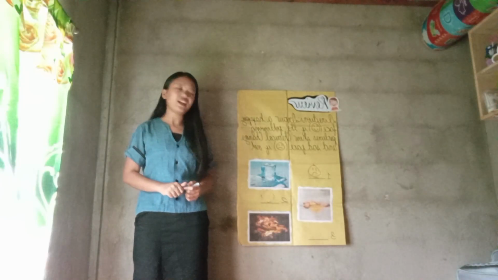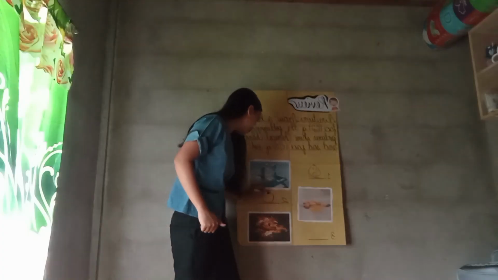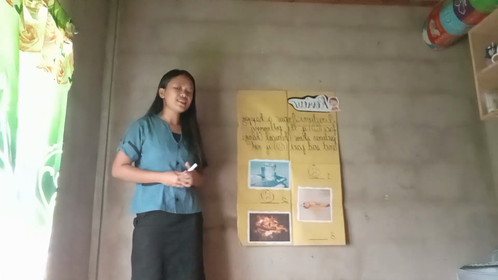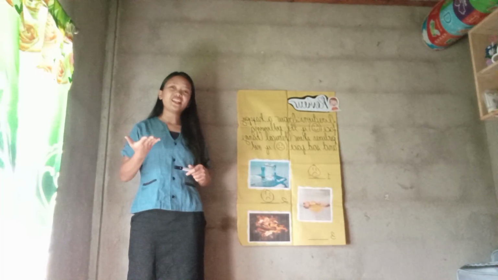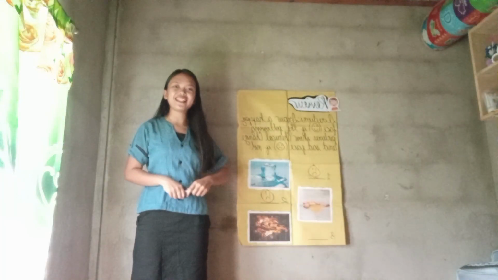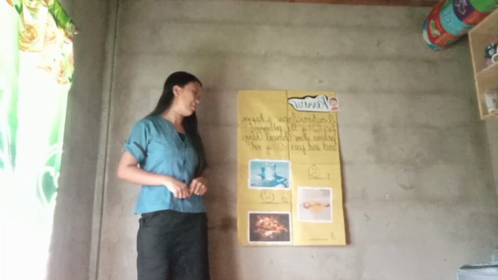Correct, it's also a sad face. Why do you think that picture number 2 is a sad face? That's correct, because even if the egg is already cracked, it is still an egg. It doesn't change its chemical properties.